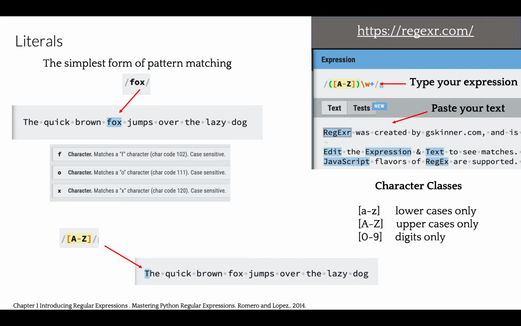If we build a regular expression, FOX, and search our phrase, we will find one match. And by default, notice the regular expressions are case sensitive. But instead of explicitly typing each character, we could define them as character classes. Here we can match only lower cases or upper cases, only digits, by building our character class sets.